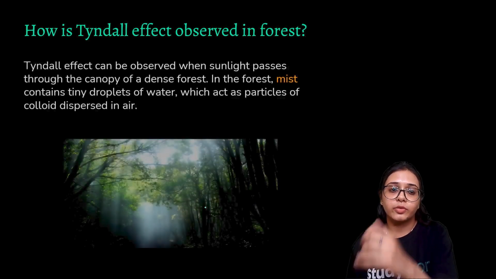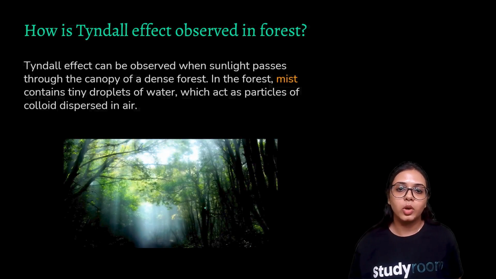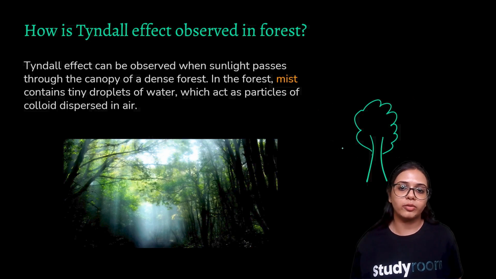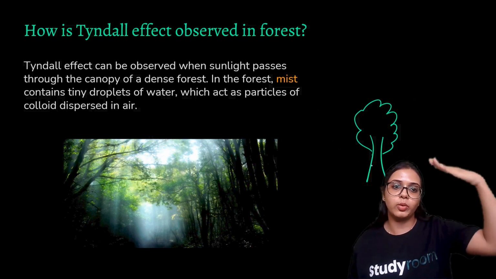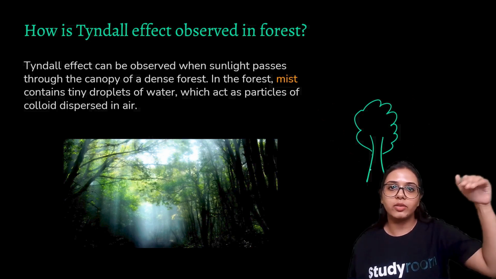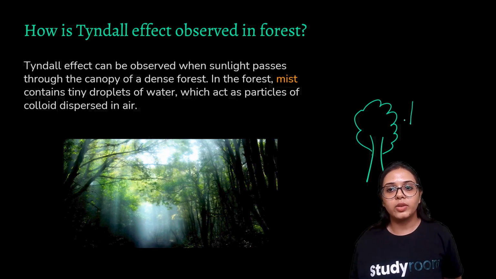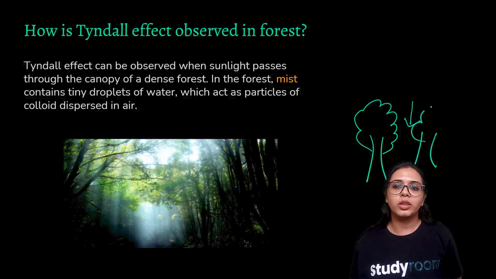Tyndall effect is also observed in forests. How? Tyndall effect can be observed when sunlight passes through the canopy of a dense forest. In the forest, mist contains tiny droplets of water which act as particles of colloid dispersed in air. So what happens in a forest is that there are very tall and very huge trees, shrubs and all that. When two or more trees form a canopy sort of structure when viewed from above, right, when an aerial view is taken, you can see that light is passing in between those tall trees, all right.